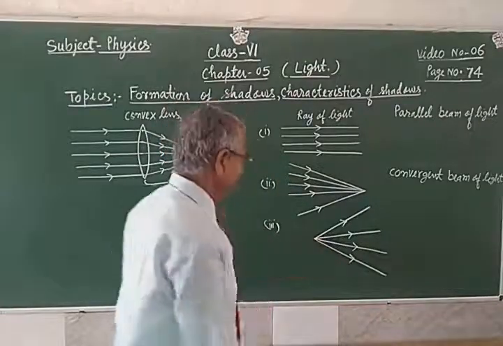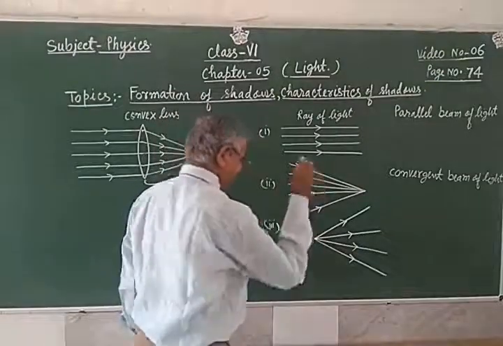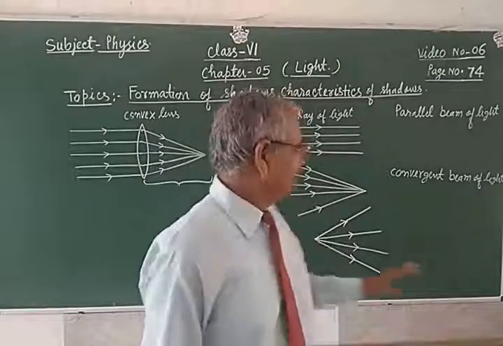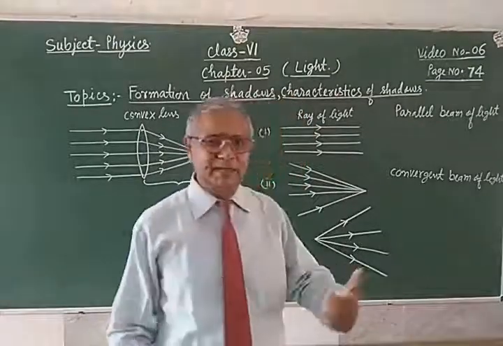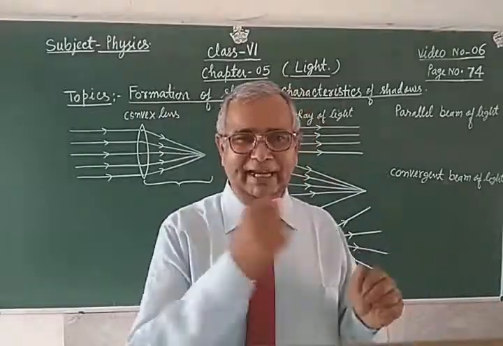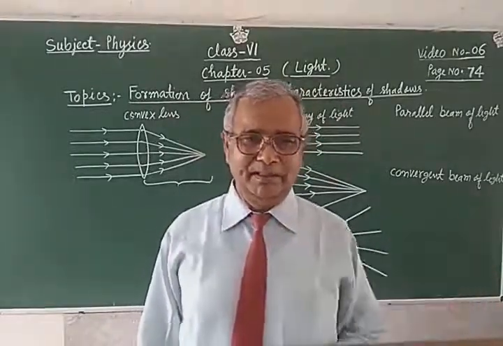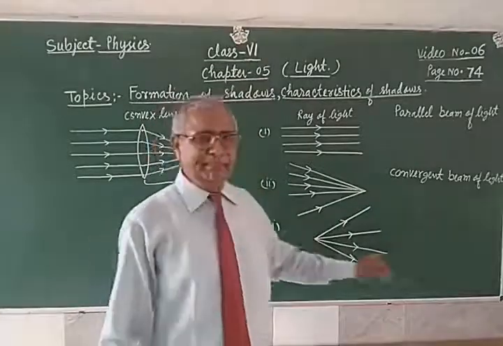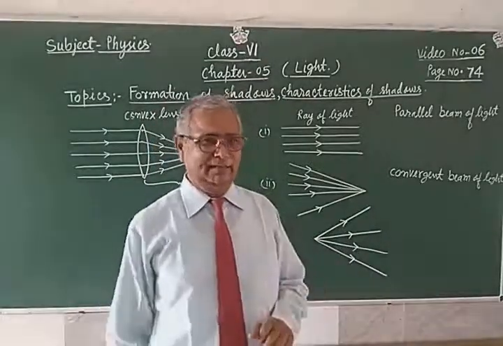Once again, here it is the source of light. From any source of light, light is going in different directions. Whenever you light a candle or a bulb in your room, then what happens? It emits light in all directions.